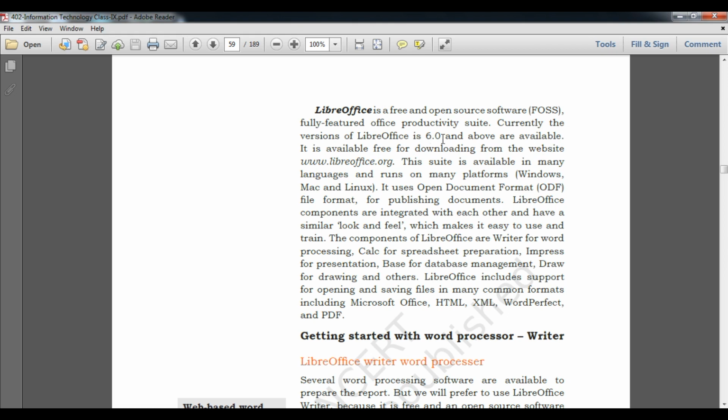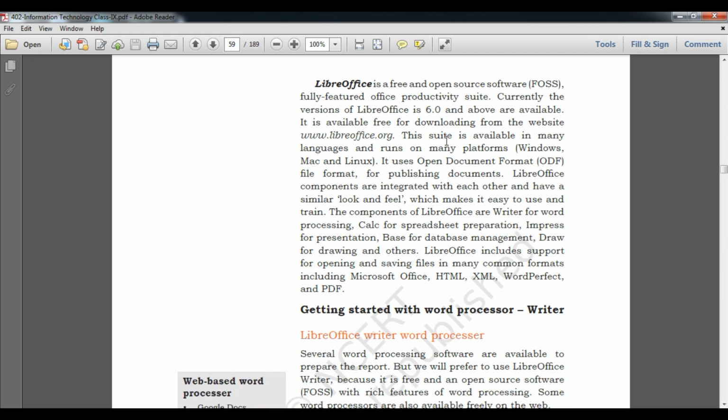It is a fully featured office productivity tool, or suite. Currently the version of LibreOffice is 6.7. You can download 6.7, but I have taught you 4.1.7, student. It doesn't matter, because only a few features are updated, and you can use any version, more than 4 and less than 6. You can download this software from this website, www.openlibreoffice.org/download.com.